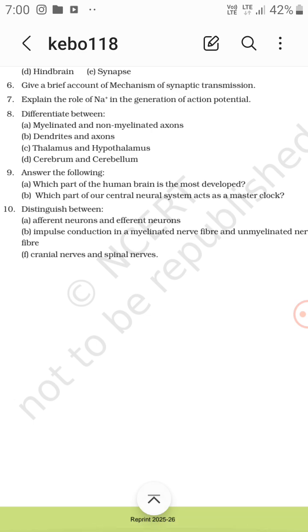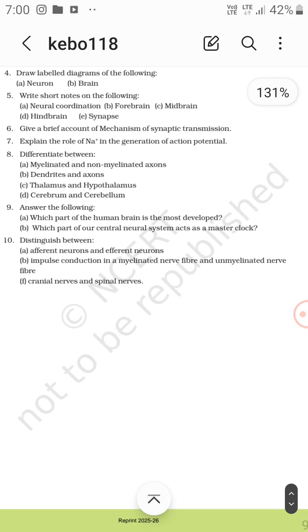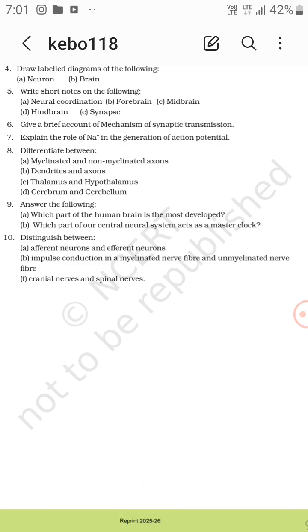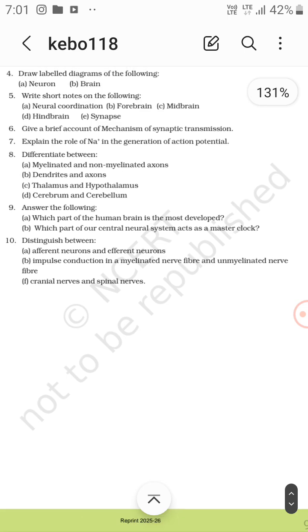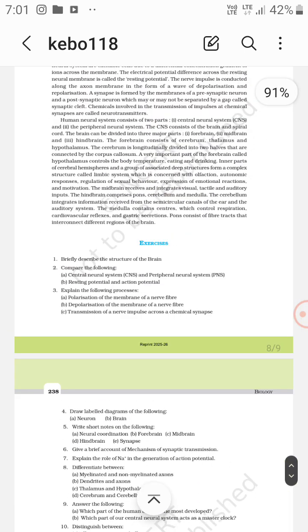Then impulse conduction in a myelinated nerve fiber and an unmyelinated nerve fiber. Impulse conduction in a myelinated nerve fiber is faster than in a non-myelinated nerve fiber, because there are nodes of Ranvier, which are not present in the unmyelinated nerve fiber. Cranial nerves and spinal nerves, you can see those. So this is how your chapter is done. Well done.